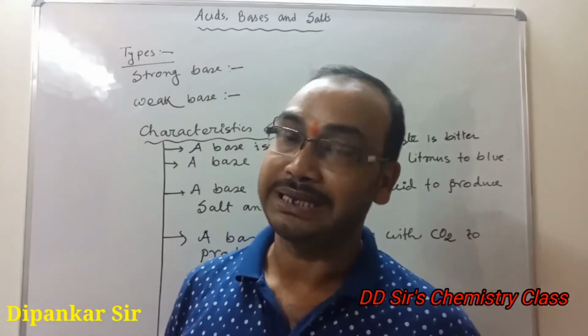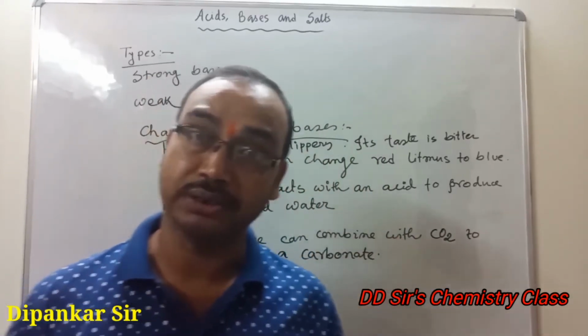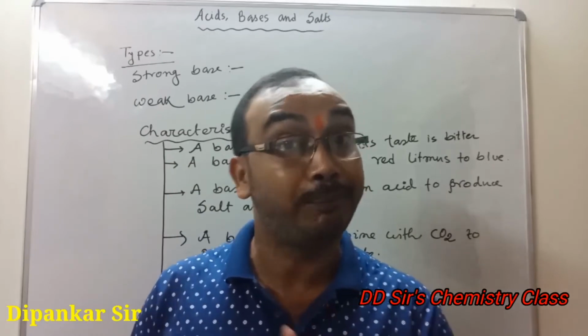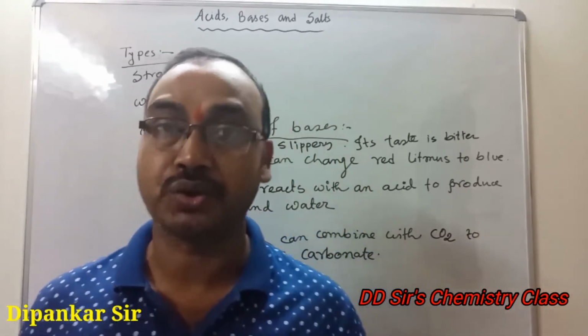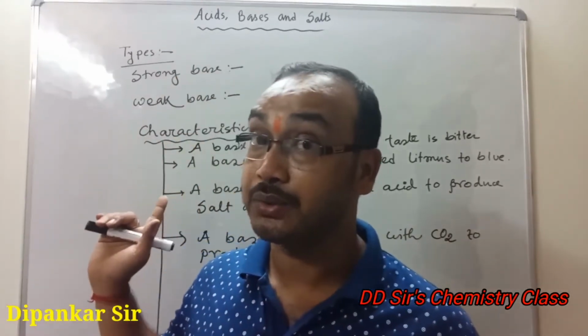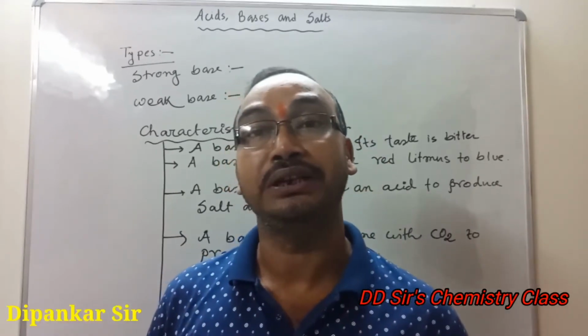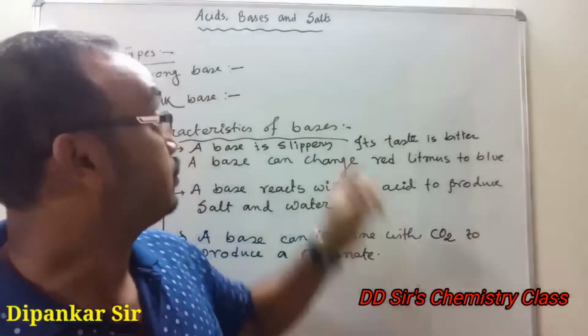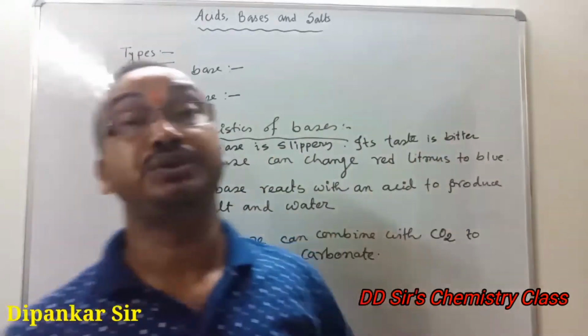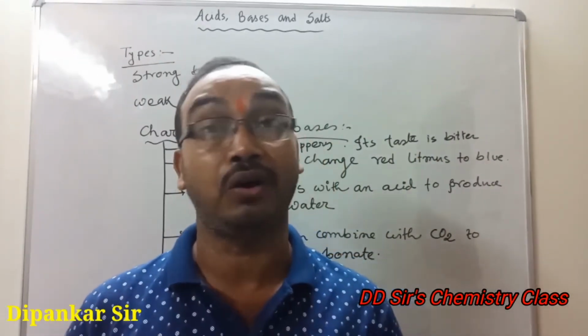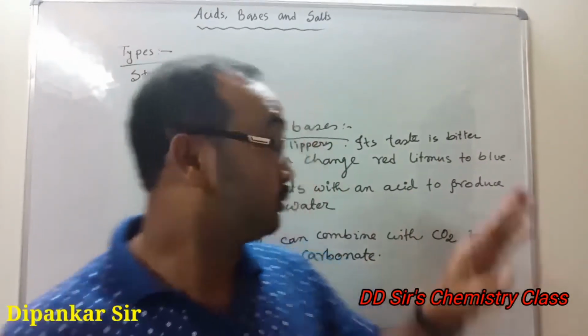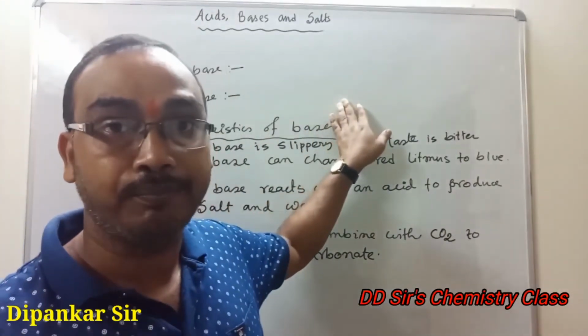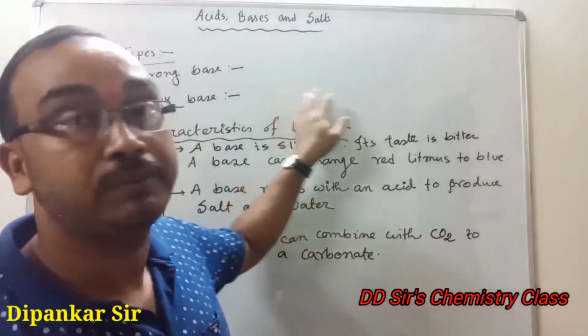Like acids have strong acid and weak acid. The acid which completely dissociates is a strong acid. Same, the bases which completely dissociate in aqueous medium are called strong bases, and which are partially dissociated or do not dissolve completely are weak bases.